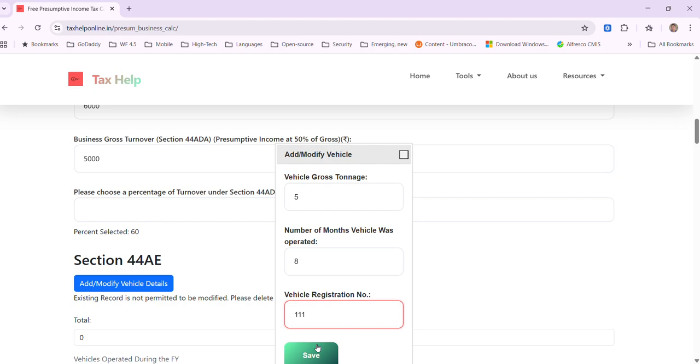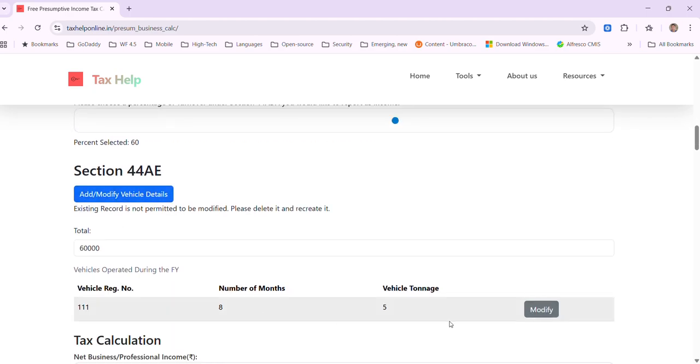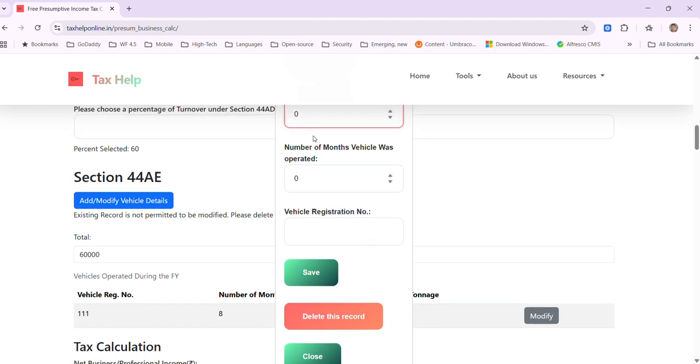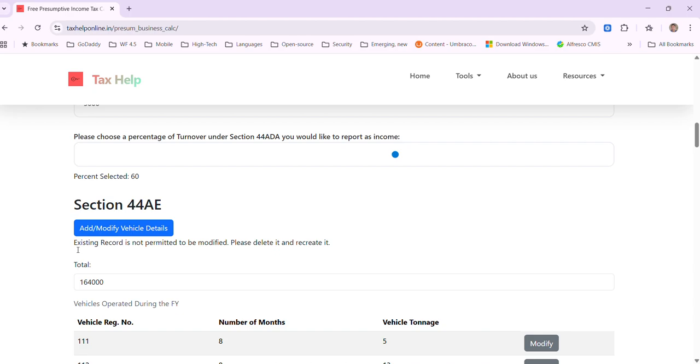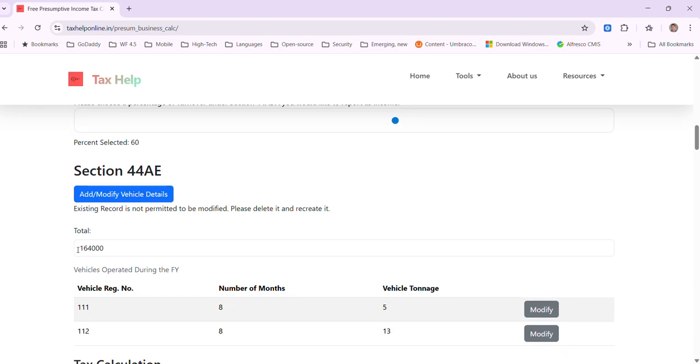Enter the vehicle registration number, which is important to identify which vehicle it was. Let's say now the vehicle tonnage is 13. Now 13 is more than 12, which means it's a heavy vehicle, and for a heavy vehicle the charges are different. For a heavy vehicle, it is the vehicle tonnage into the number of months into 1000. So in this case 13 into 8 is 104, into 1000 is 1,04,000.